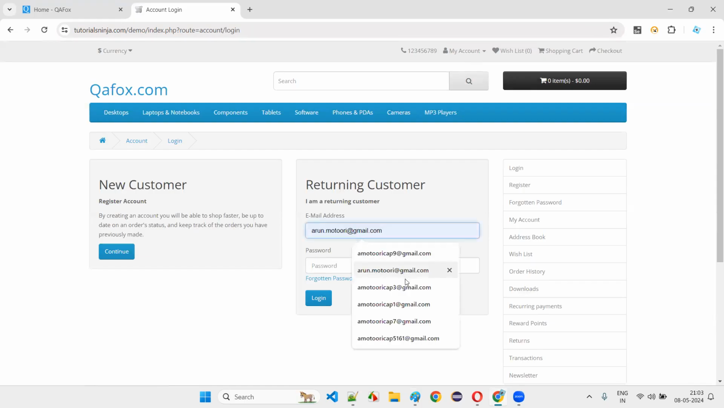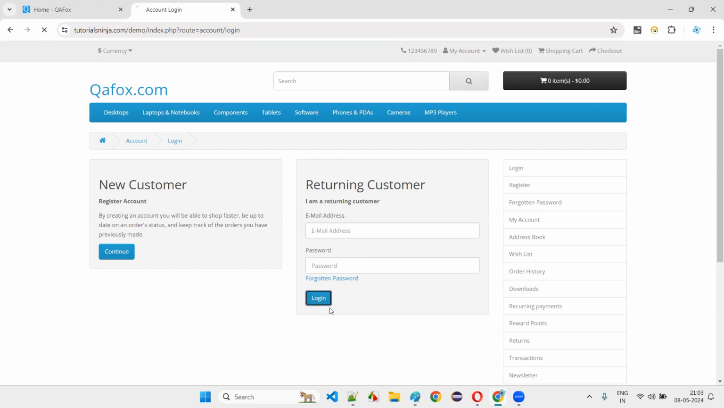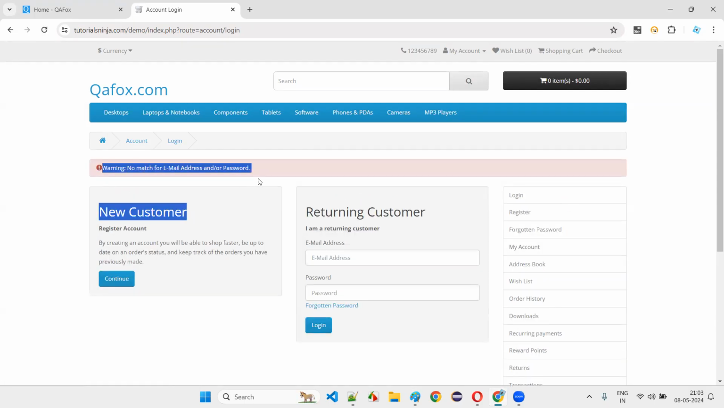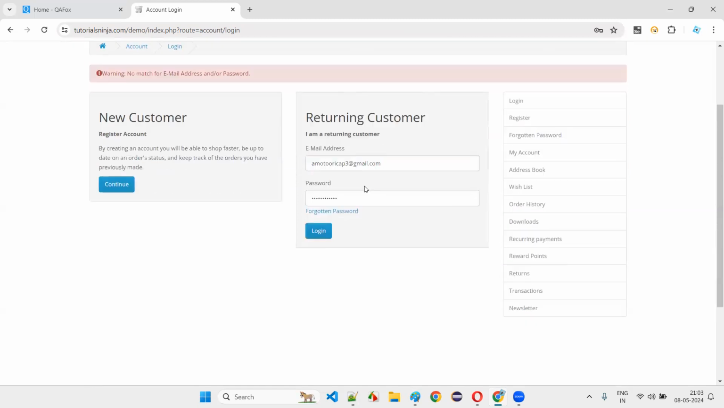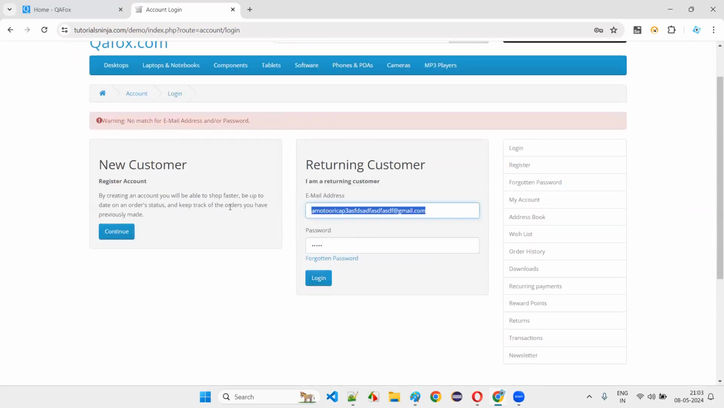What if the user doesn't enter any email or password and clicks on the login button? Then a warning message should come. That is another test case. Then what if the user enters a valid email address but an invalid password? Then a warning message should come saying invalid. What if the user enters an invalid email address and a valid password? Again, a warning message should come. Like that, many things will be there, guys.